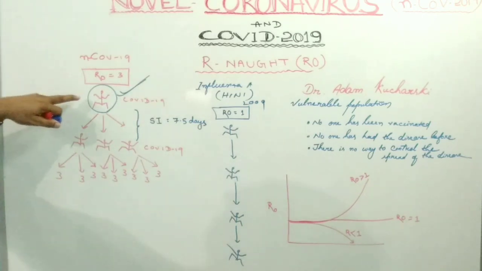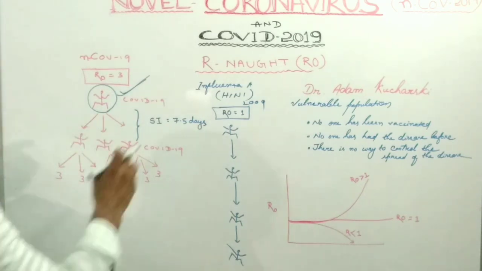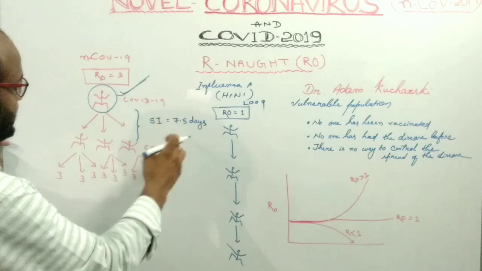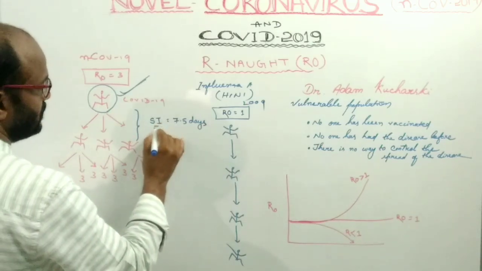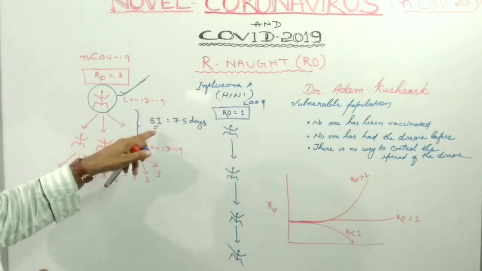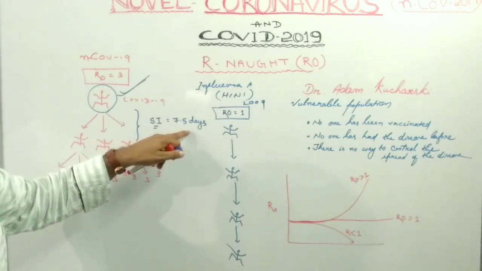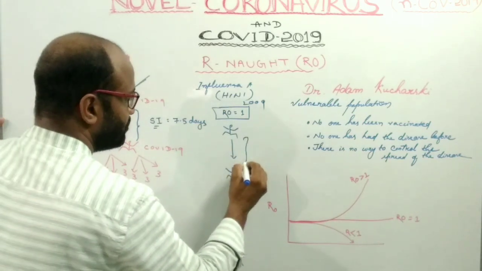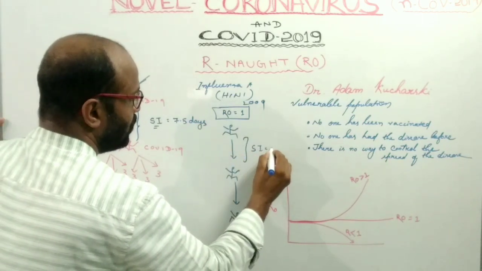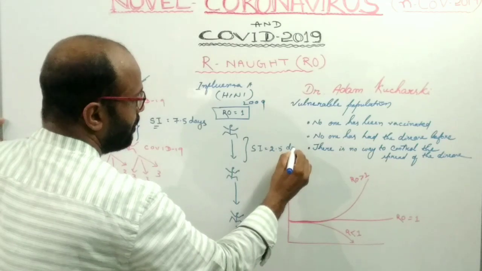So one infected person after 7.5 days can infect 3 persons. In the case of influenza, the serial interval is 2.5 days.